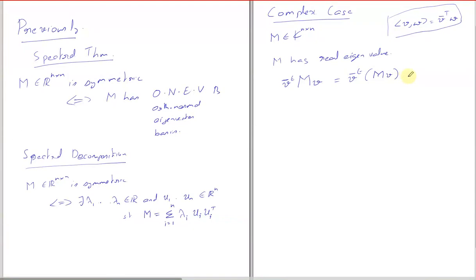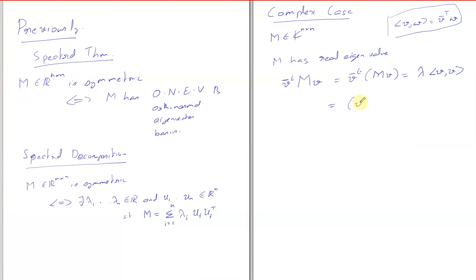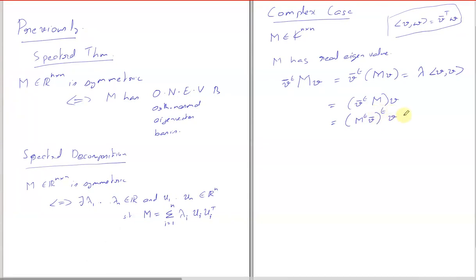If you group this way, you get lambda times V dot V. And what happens if we do it the other way? We get M transpose V bar, the whole transpose, times V.